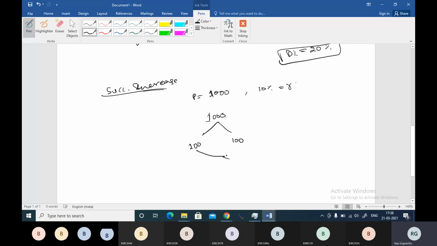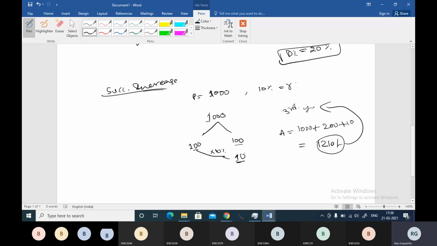That will be 100 by 10, that will be 10 rupees. Here you can see what is happening. This is for 2 years, right? For the third year, your amount will become 1,000 rupees principal plus 100 plus 100, 200 interest, plus 10 rupees interest on interest. It will become how much? 1210. Sorry, yeah, 1210 rupees will become the amount, boss. Actually, this will be your principal for the third year. You know that is the compound interest case, right?